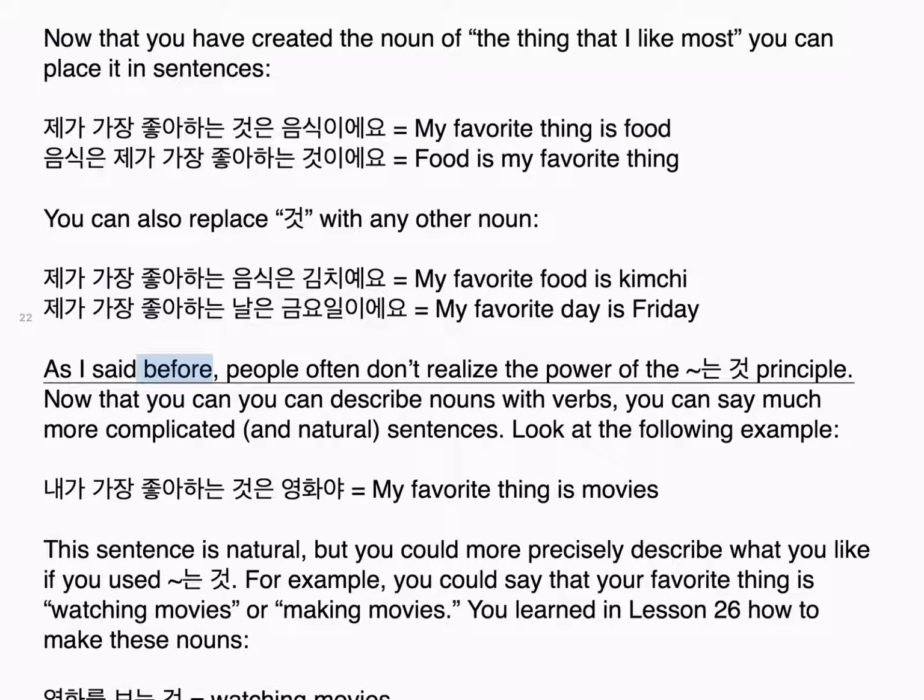As I said before, people often don't realize the power of the 는 것 principle. Now that you can describe nouns with verbs, you can say much more complicated and natural sentences. Look at the following example. 내가 가장 좋아하는 것은 영화야. My favorite thing is movies.